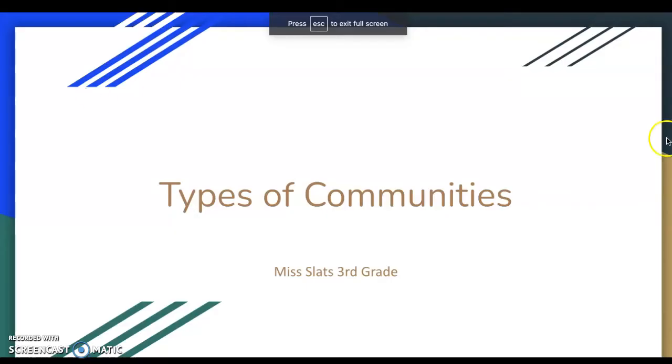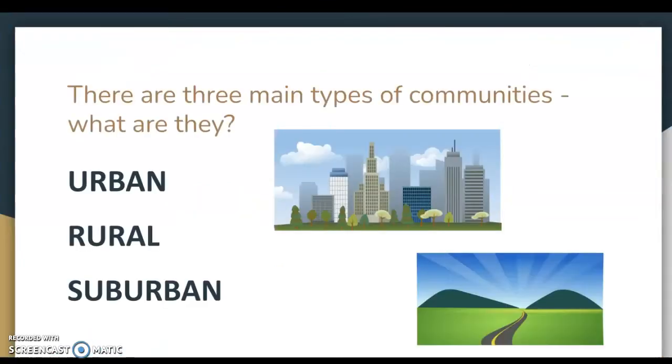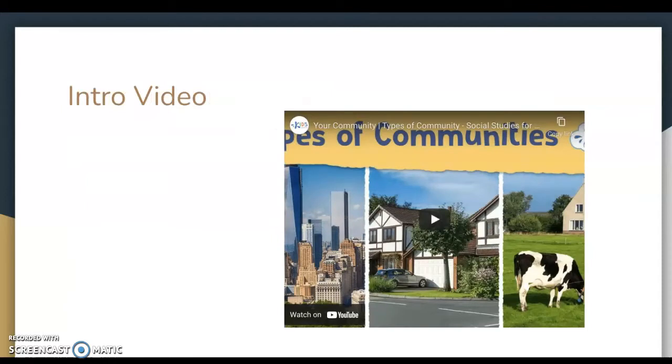Hi class. So today for our social studies lesson, we are going to be talking about the types of communities. So there are three main types of communities: urban, rural, and suburban. Does anyone know what those mean? Well, we are going to watch a quick intro video because you know I love my videos to introduce the three types of communities.